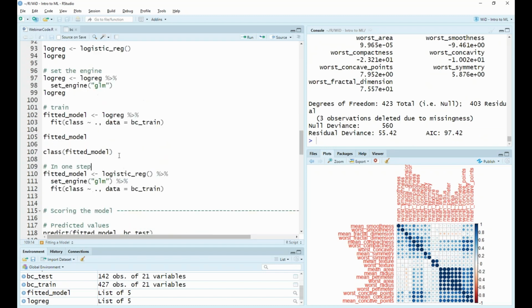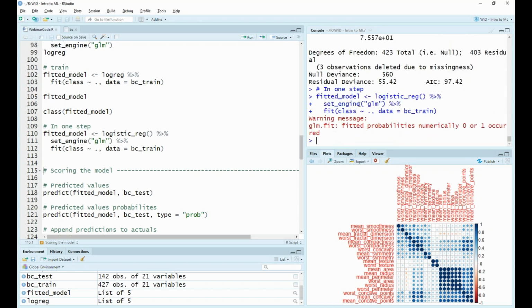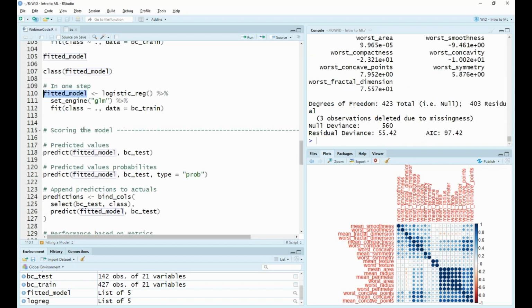You could imagine you want to do this in one step. Doing it as so, we could just run logistic regression, pass it straight into set_engine, and then pass that straight into our fit. And doing so, we'll get exactly the same output of our fitted model. So great, we've managed to fit our first model.